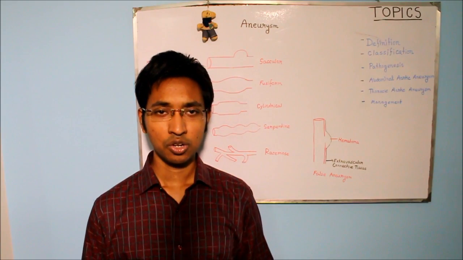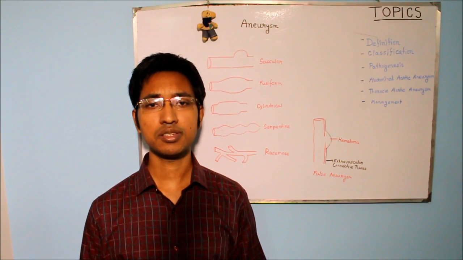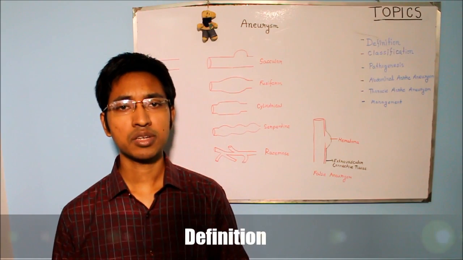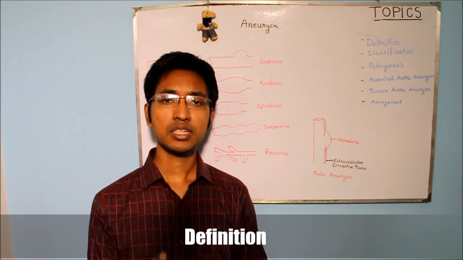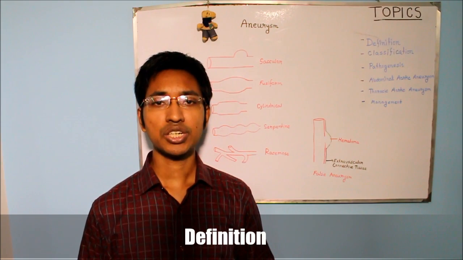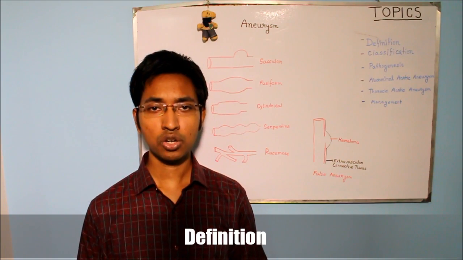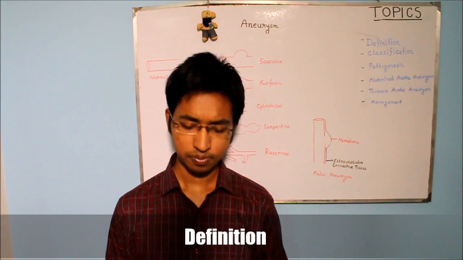First question. What is an aneurysm? How can we define an aneurysm? So as written in your textbook, aneurysm can be defined as permanent, localized, abnormal dilation of the blood vessel or heart that is caused by congenital or acquired causes.